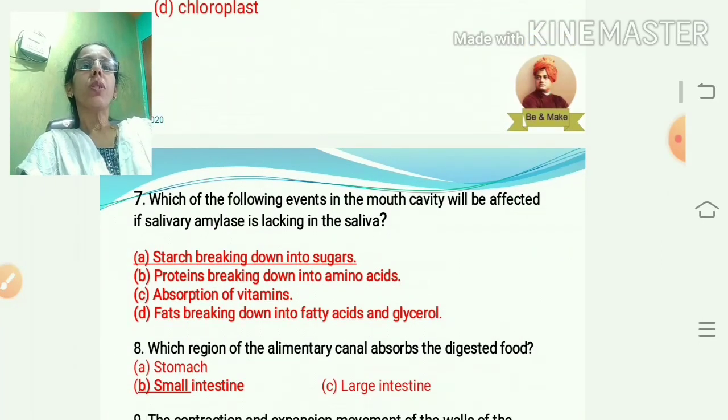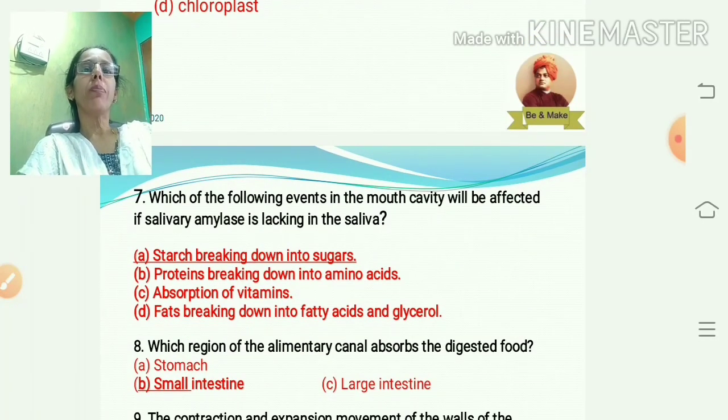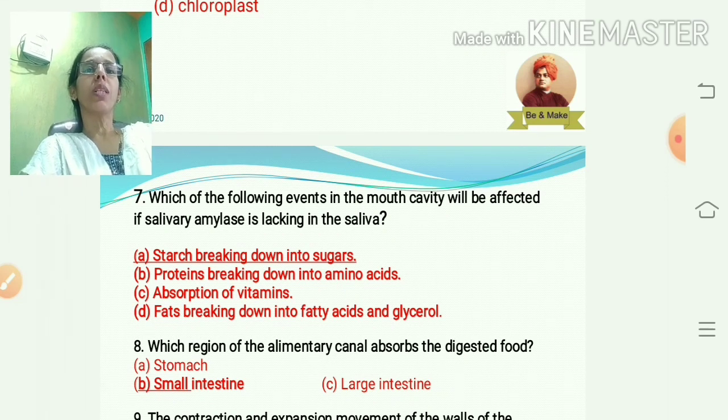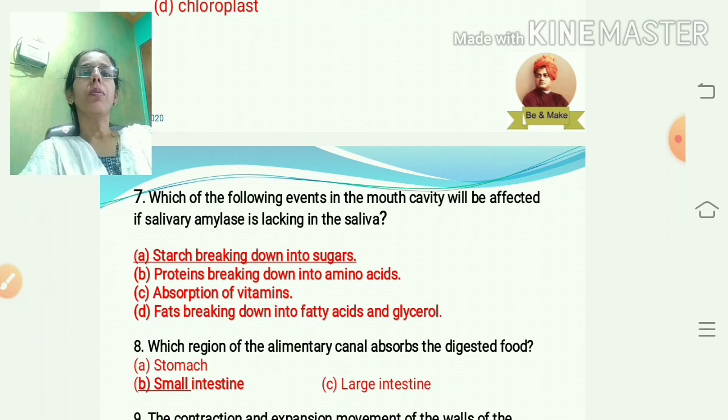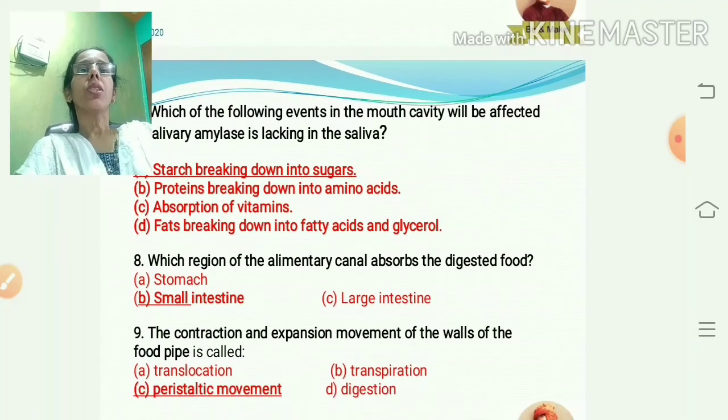In which of the following events in the mouth cavity will be affected if salivary amylase is lacking in the saliva? You know that the function of salivary amylase is to break down starch into sugar. If this enzyme is lacking in saliva, then the breakdown of starch into sugar cannot occur, or it will be affected. Therefore, the answer is starch breaking down into sugar. This process will be affected.